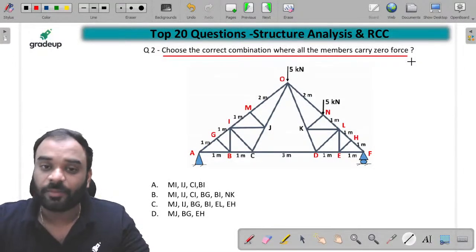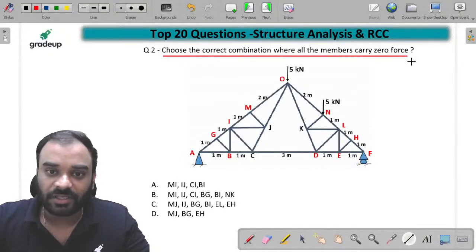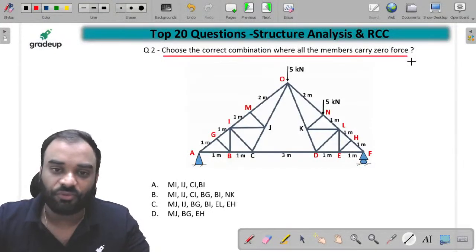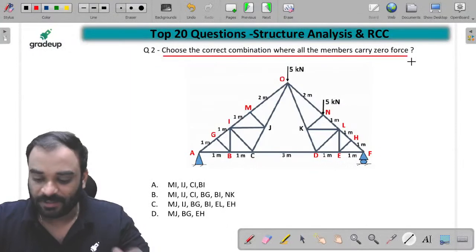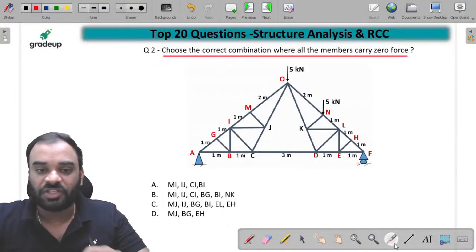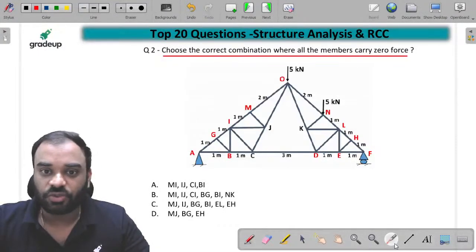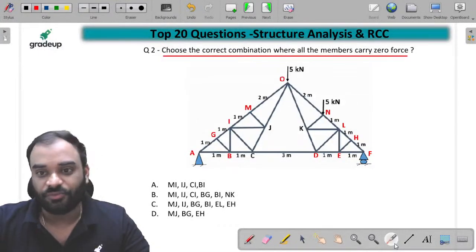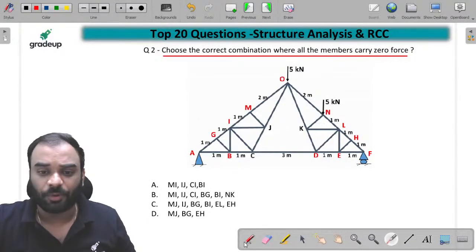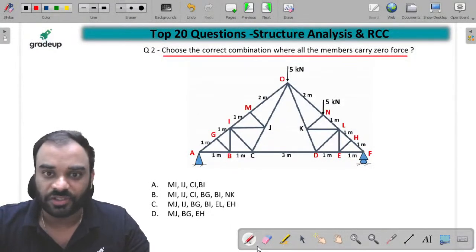Just put your answer in the comment box. You have to just choose the correct combination for the zero force member. है ना? जीरो फोर्स मेंबर के कॉम्बिनेशन बताइए बच्चों. You have to just find that particular joint at which you may get the zero force. I think it is a very simple problem and all of you are able to solve this one.